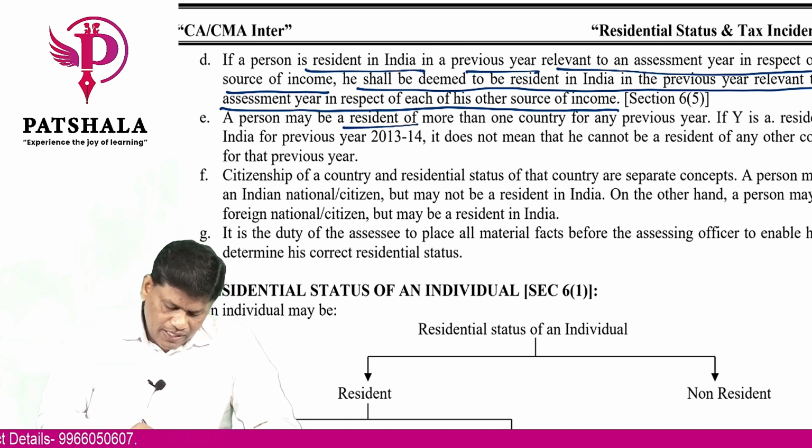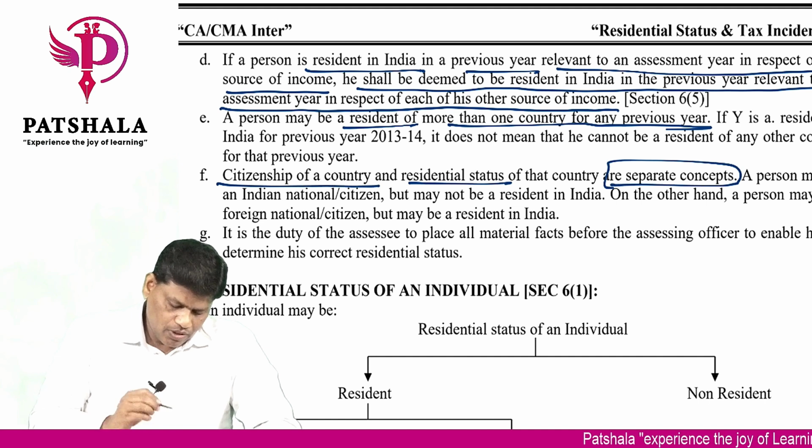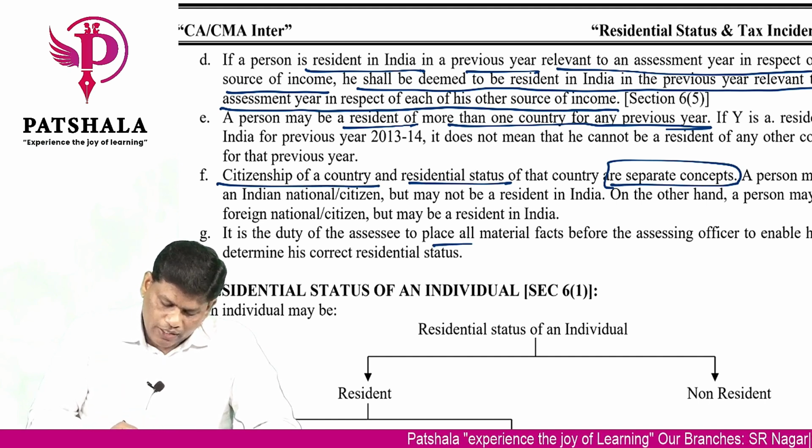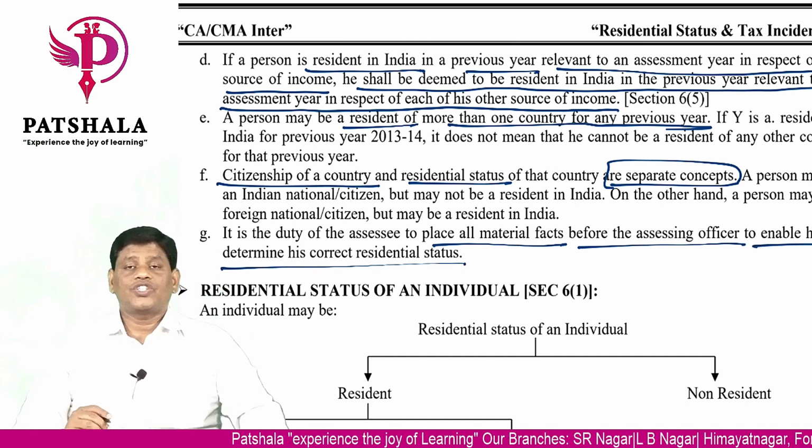And a person can be resident of more than one country. Citizenship of a country and residential status are separate concepts. This is what you need to note. It is a duty of the assessee to place all relevant facts before the assessing officer to enable him to determine the correct residential status.